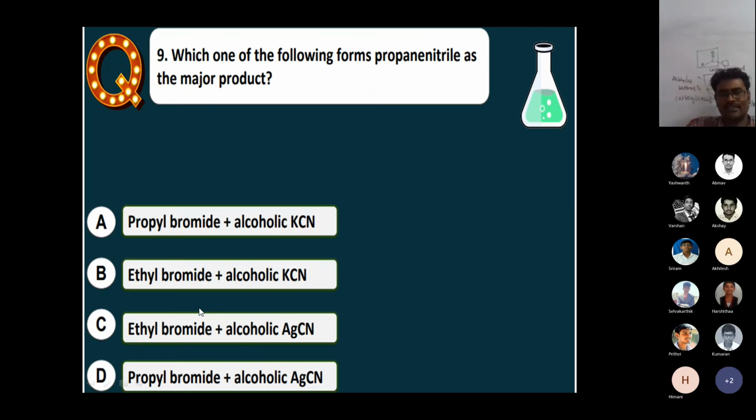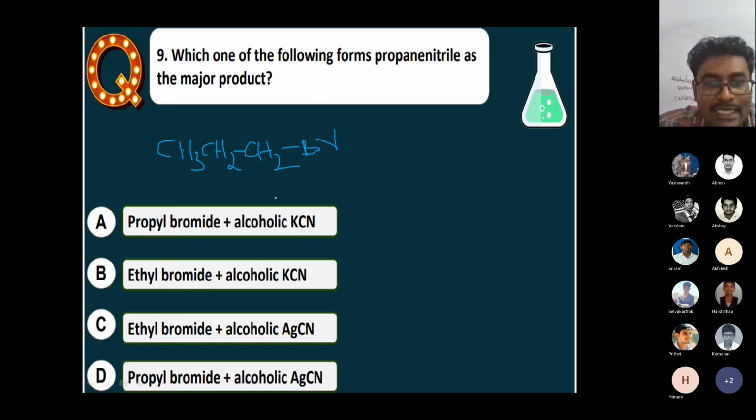Next one: which of the following gives propane nitrile as the major product? A very good question. Propane nitrile. You see, propyl bromide, CH3CH2CH2Br. Alcoholic KOH, alcoholic KCN, alcoholic AgCN. What is the answer?